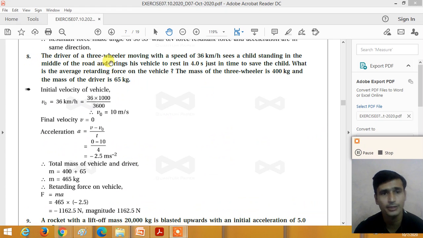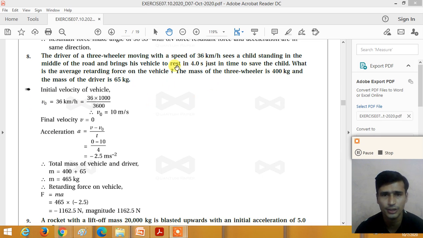So now dear student, question number 8 of the exercise. The driver of the three-wheeler moving with the speed of 36 kilometer per hour sees a child standing in the middle of the road and brings his vehicle to rest in 4 seconds, just in time to save the child. What is the average retarding force on the vehicle? The mass of the three-wheeler is 400 kg and the mass of the driver is 65 kg. So here the total mass of the vehicle, three-wheeler and driver, is 465 kg, right?